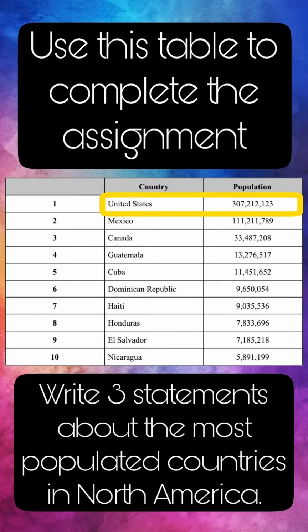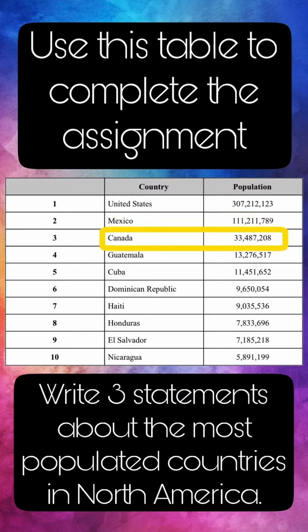We can see from the chart that the U.S. is number 1, Mexico is number 2, and Canada ranks number 3 in terms of total population. These are the 3 countries we're going to focus on. Lucky for you, we covered North America, I think in January or December, right before Christmas break. So most of that information should be reviewed for you guys. But just in case you don't remember much about it, or in case you didn't go back on Google Classroom and access those presentations that we took notes from, we'll review it real quick right now.